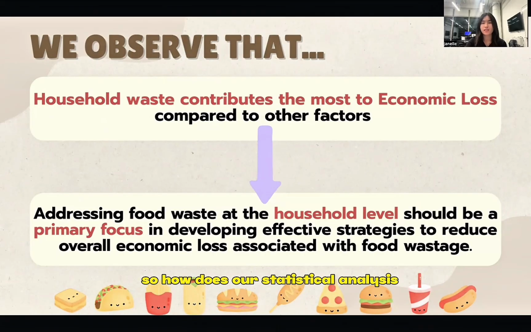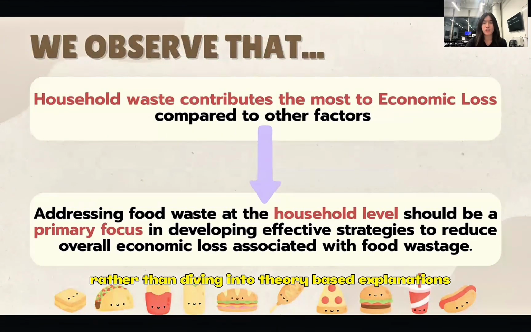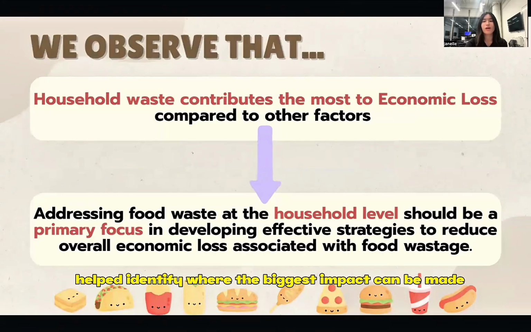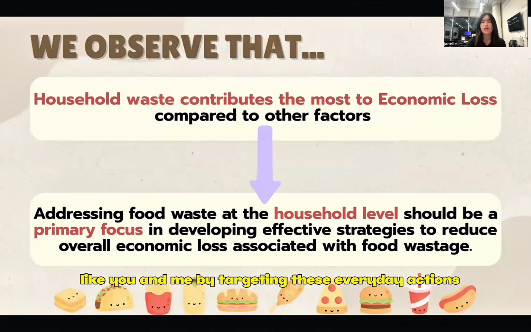So how does our statistical analysis guide us towards an effective solution to tackle food waste and strengthen economic resilience? Rather than diving into theory-based explanations, our analysis helped identify where the biggest impact can be made at the household level, which contributes most to the economic loss from food waste. This insight shaped our solution to focus specifically on consumer behavior, the daily habits and decisions made by individuals like you and me. By targeting these everyday actions, we aim to make a meaningful impact where it counts the most, in our own homes.